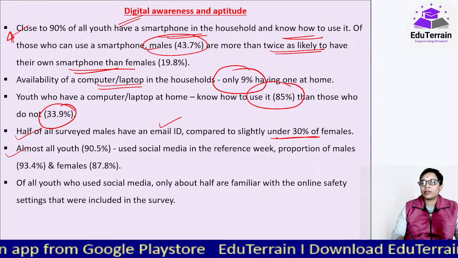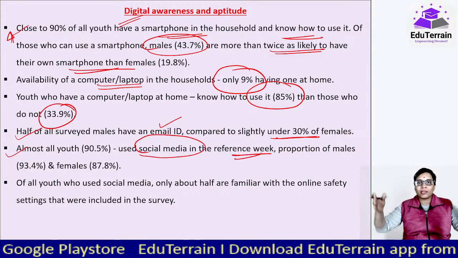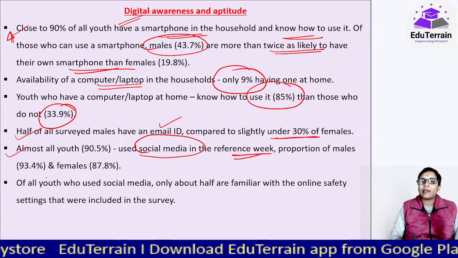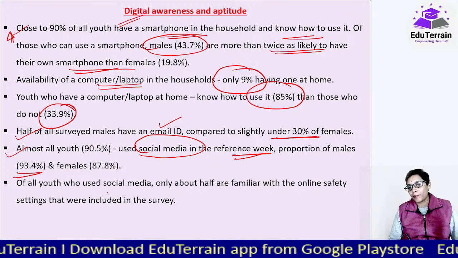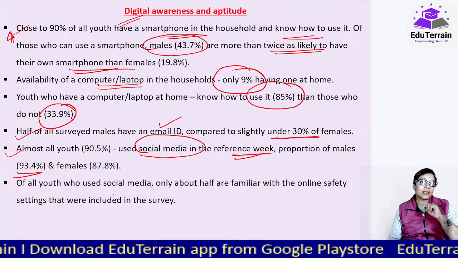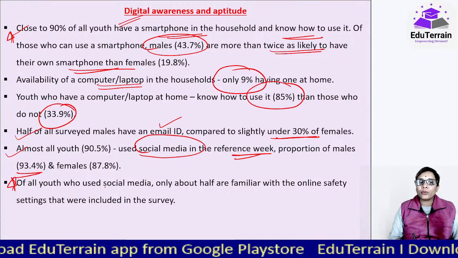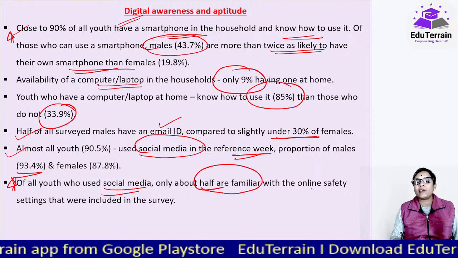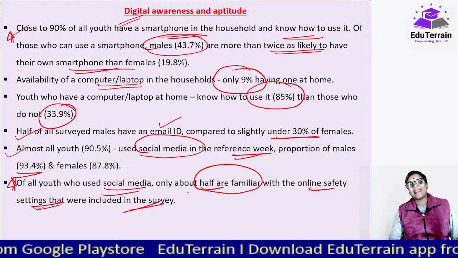Almost all youth used social media in the reference week, whatever the time period that they were asked the questions for. And the proportion of males was higher when it comes to the usage of social media. But the thing is, kindly understand this, of all the youth who used social media, only about half of them were familiar with the online safety settings that were included in the survey.